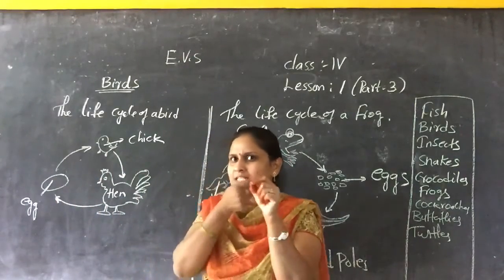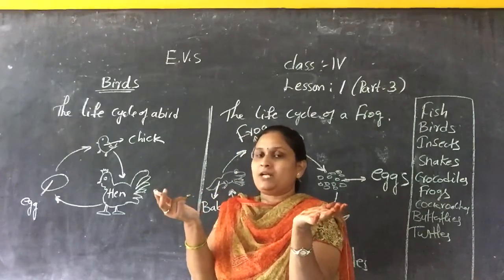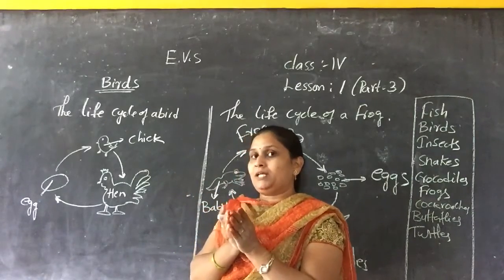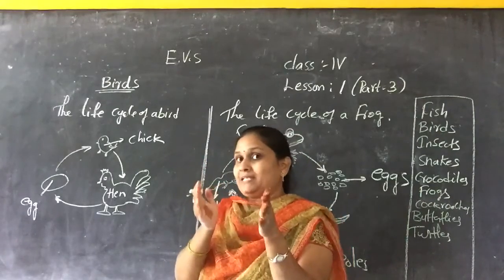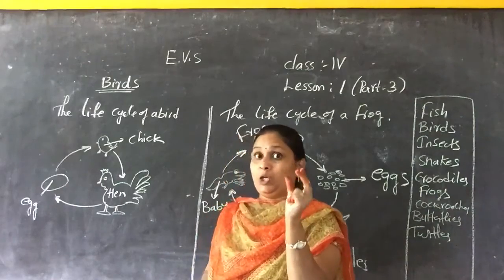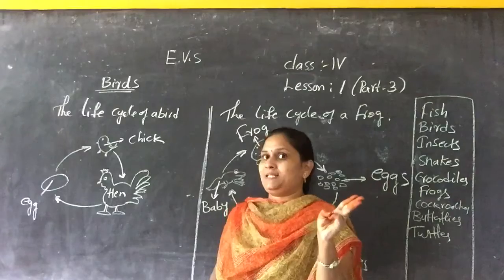If you touch it with a small thing, immediately it will break. Yes or no? After breaking the egg there is a white jelly liquid, isn't it? The white gel is one more layer, and inside the white gel we can see the yellow color yolk. So like that, 3 different layers are there in the egg.